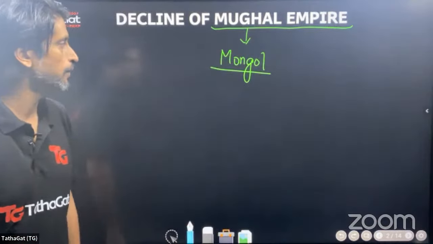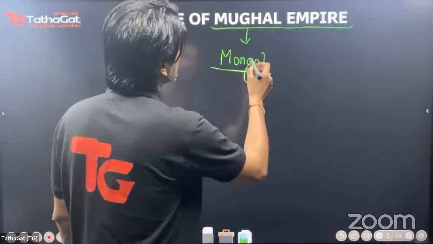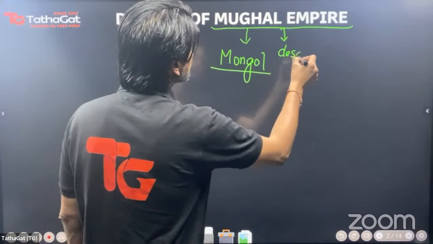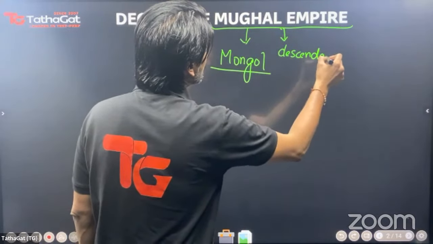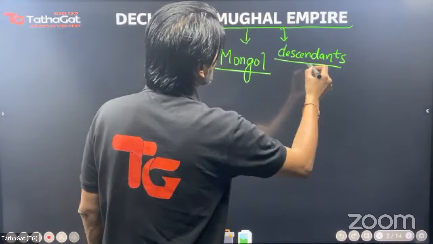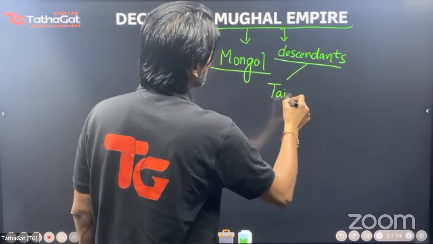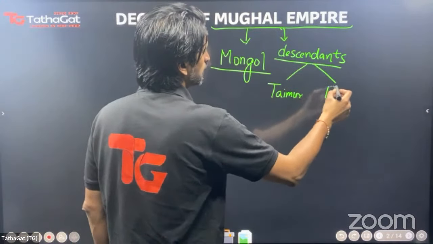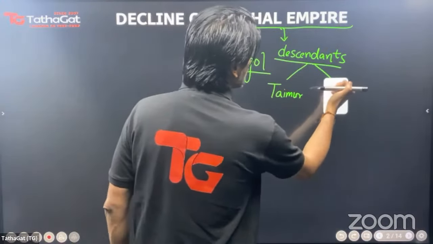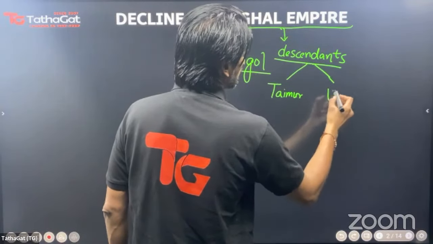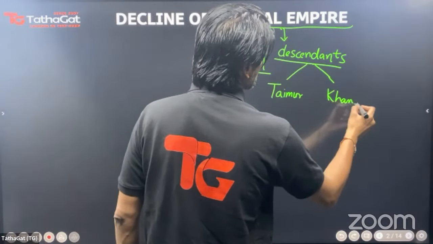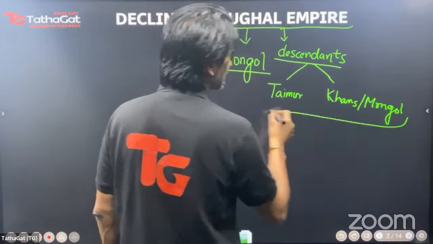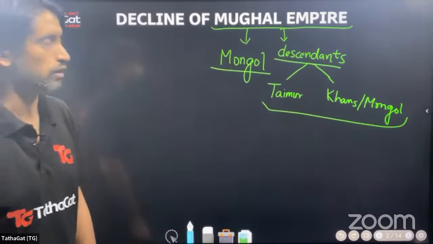And this is so because Mughals were descendants from Taimur Lane on the one side and the Khans or Mongols on the other, and that is how they get the name of Mughals.